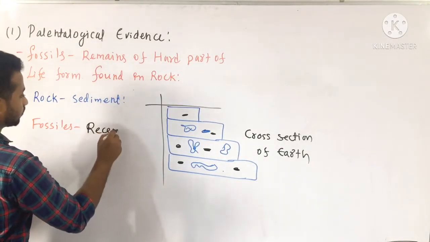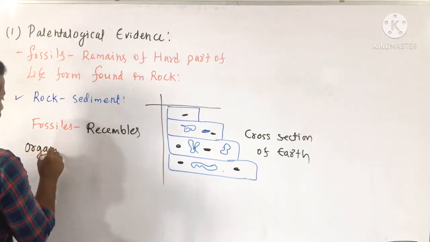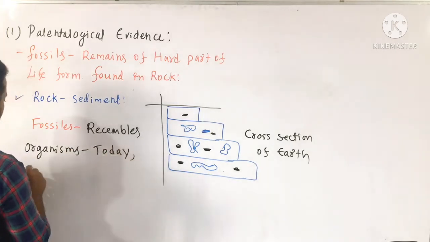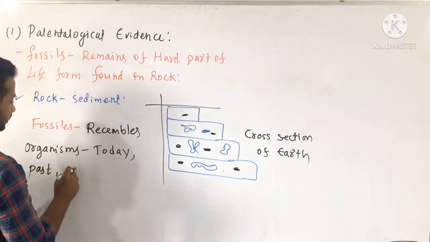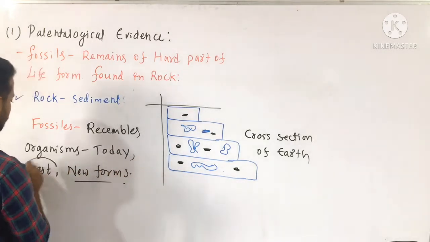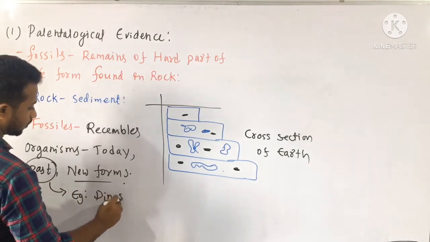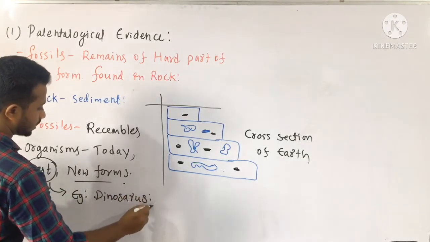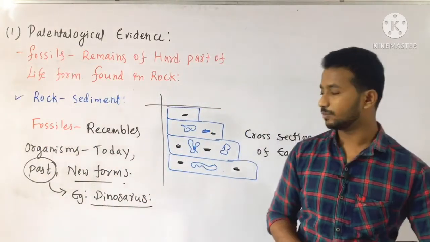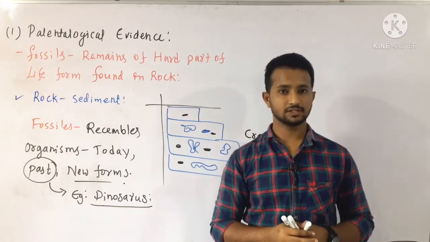Fossils resemble organisms present in today's life and those present in the past, and some new forms are also present. Here the past indicates, for example, dinosaurs. These dinosaurs are like the evidences which are proved by the sedimentation process. Clear? So that's all about the paleontological evidences.